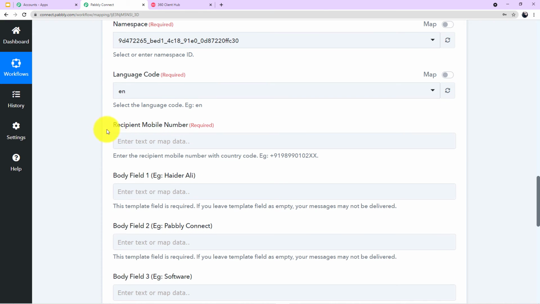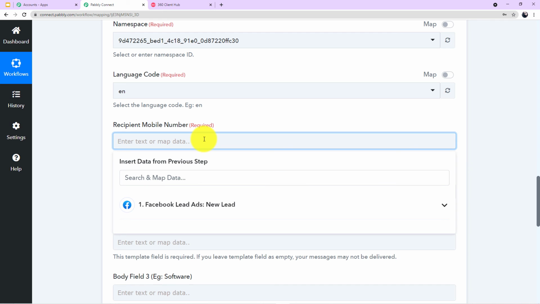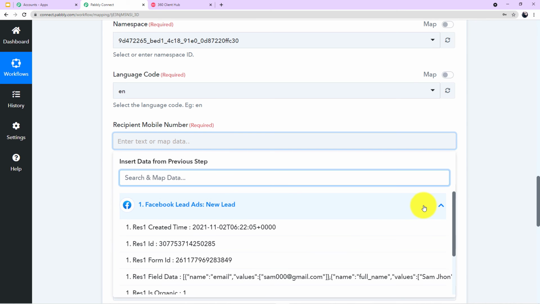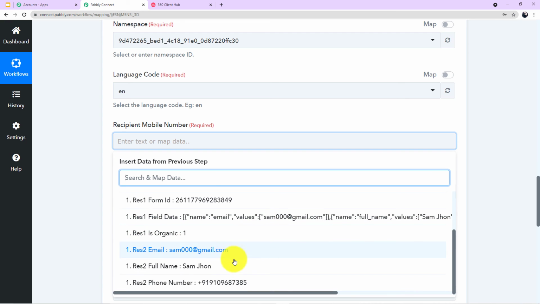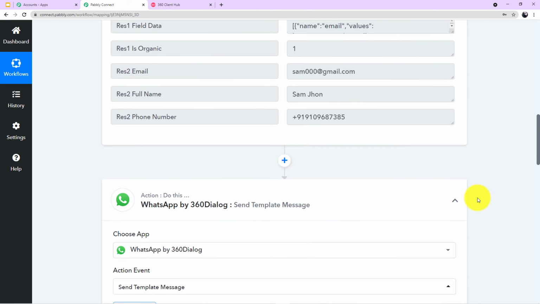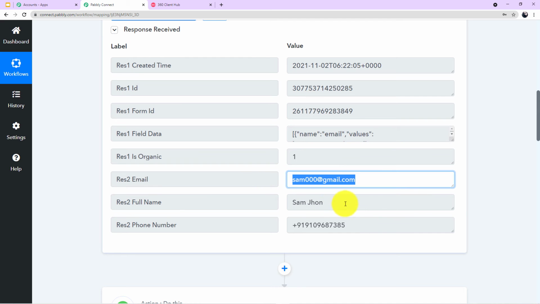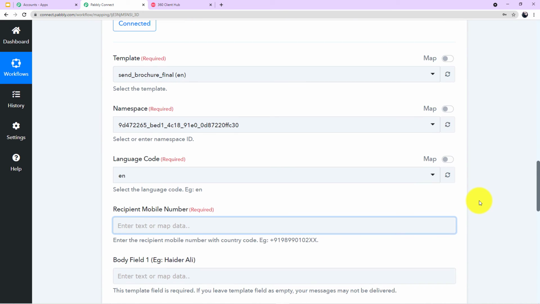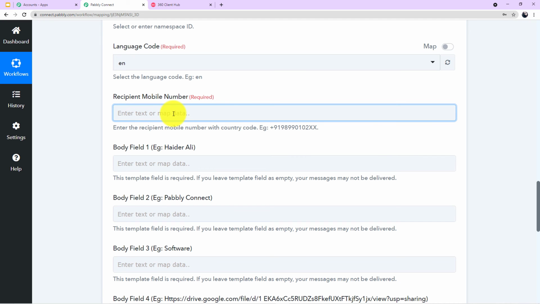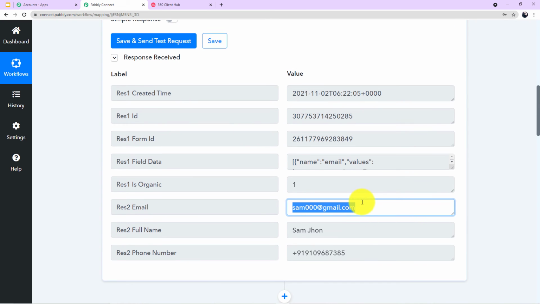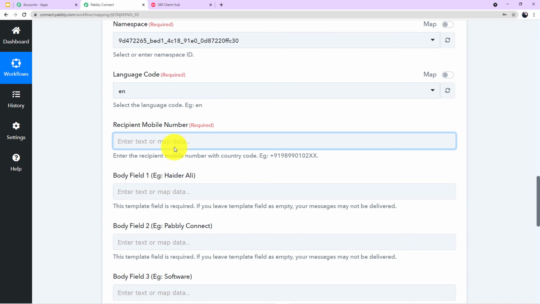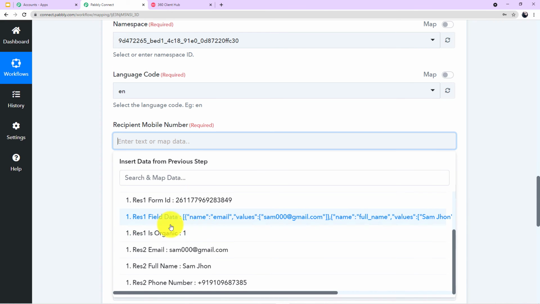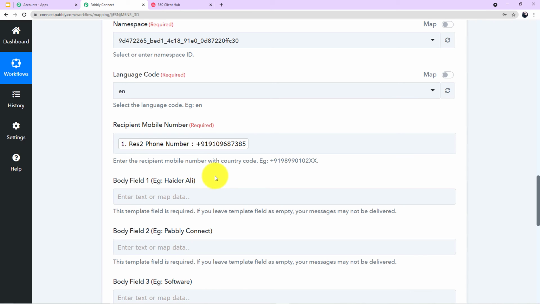Now come to your next field, which is recipient mobile number. Guys, we have to map the recipient mobile number. But before that, let me tell you what is mapping data. If you click this field, you can see a drop-down will appear in front of you. Now if you click this drop-down, you can see the responses here. These responses are the same responses which we have captured above here in Pabbly Connect. This option of mapping data is given to you by Pabbly, because whenever you are required to fill up the value in the fields, you need not go up, search for the value, copy it, come down and paste it. Instead, you can simply map the data. How? Click on the search field, click on the drop-down, and search for the particular value. It is asking for the mobile number. Click here and you have successfully mapped the value.